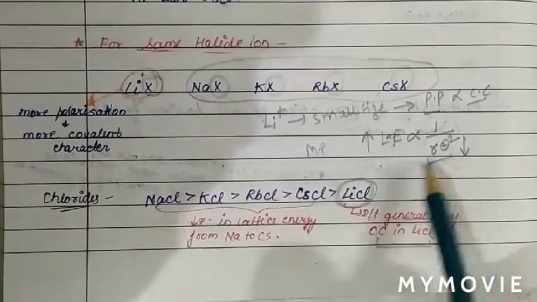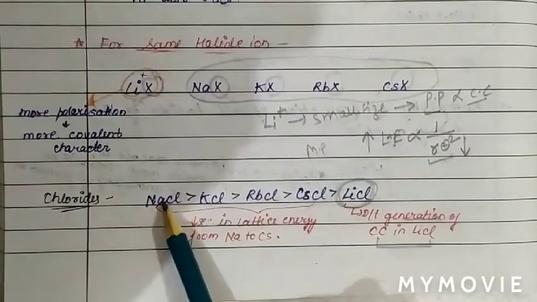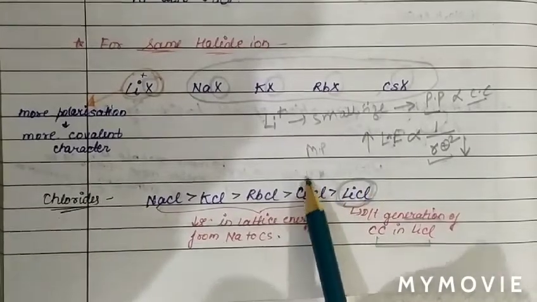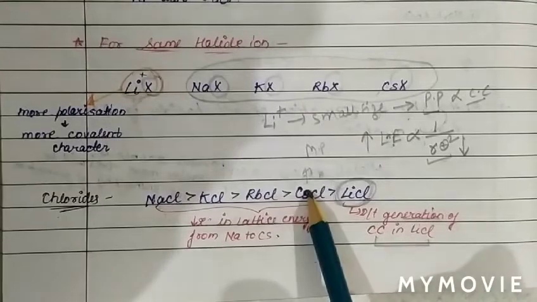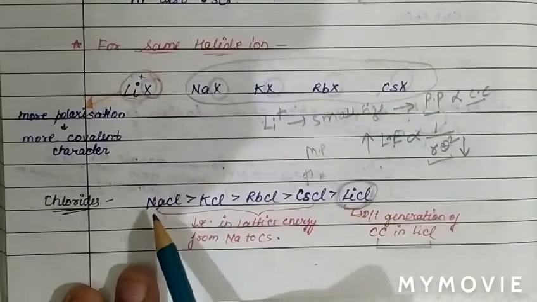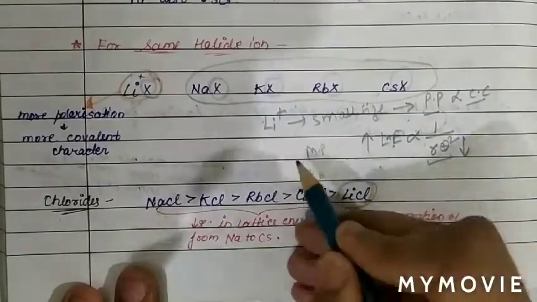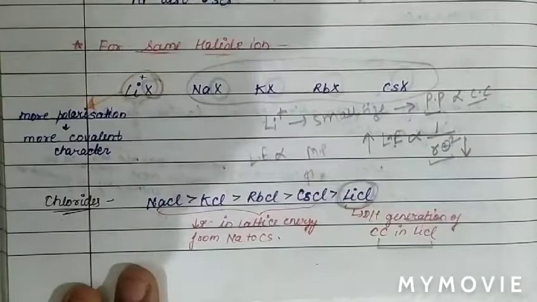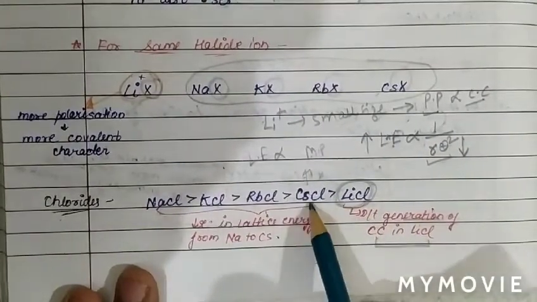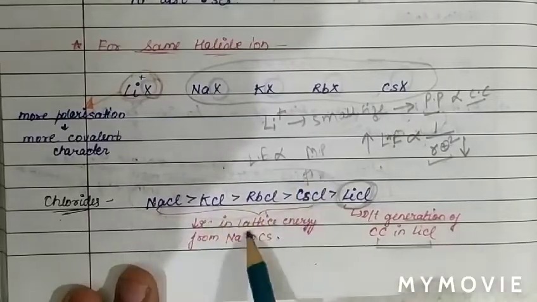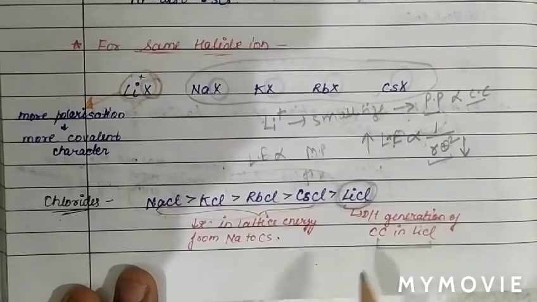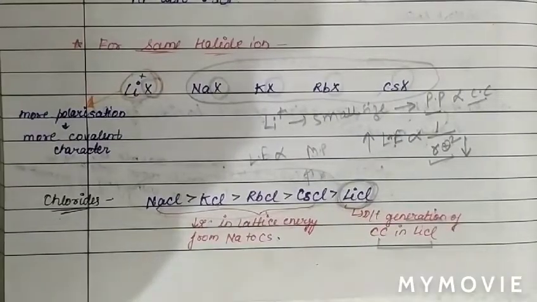The radius of cation is smallest for sodium, and size increases from sodium to cesium. A large size of cation means low lattice energy. So lattice energy decreases with the increase in size, from sodium to cesium, and we know lattice energy is proportional to melting point. So NaCl has the highest melting point, then KCl, then RbCl, then CsCl. In these four we have compared by lattice energy, and lastly lithium chloride has the least melting point due to generation of covalent character in LiCl.